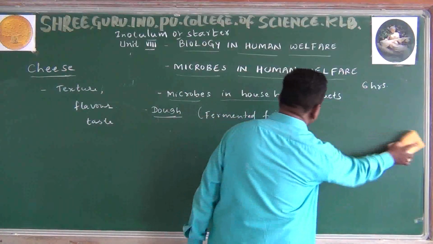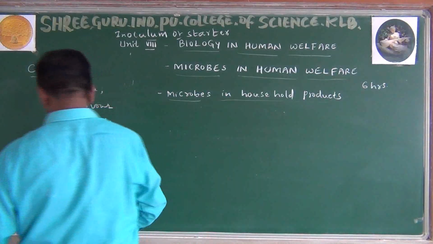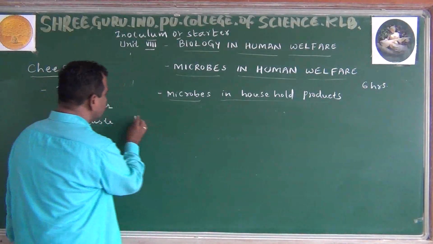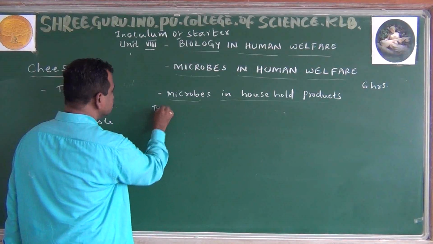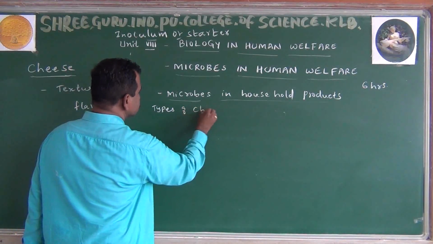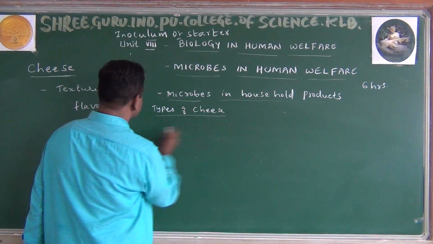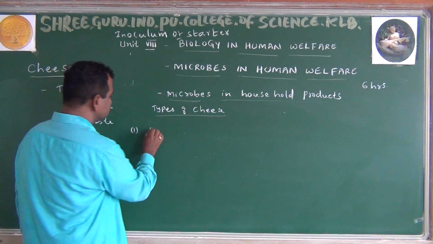normally two kinds of cheeses are going to be formed. According to your syllabus, two kinds of cheeses are there. Number one, Swiss cheese.